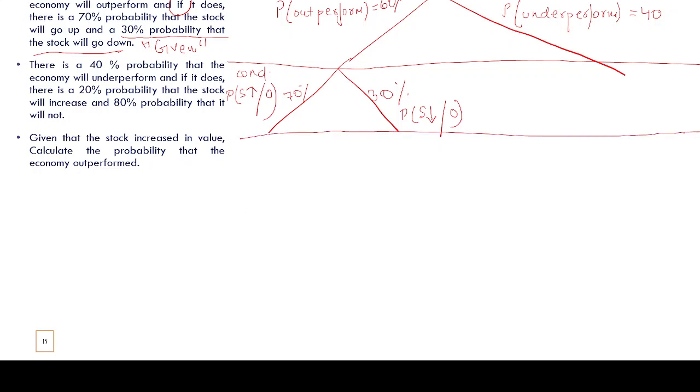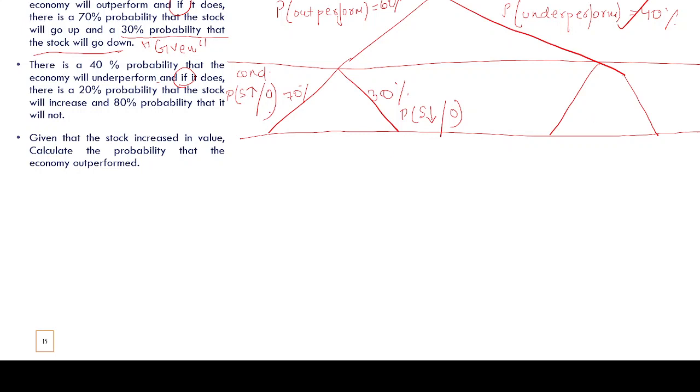Now let's move on to our next leg. There is a 40% probability that the economy will underperform. This is my unconditional, which I've already written. Next we'll make the next leg of branches. The question says that if the economy underperforms, so you see another if, it's a conditional probability.